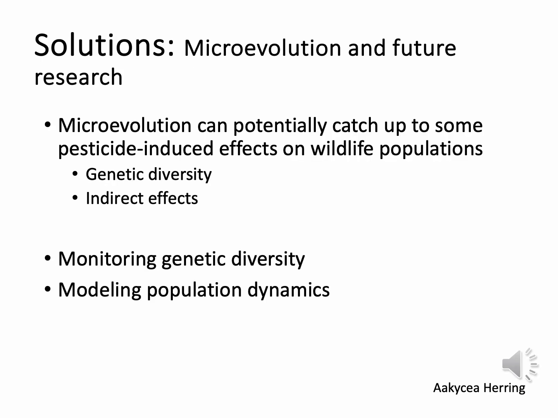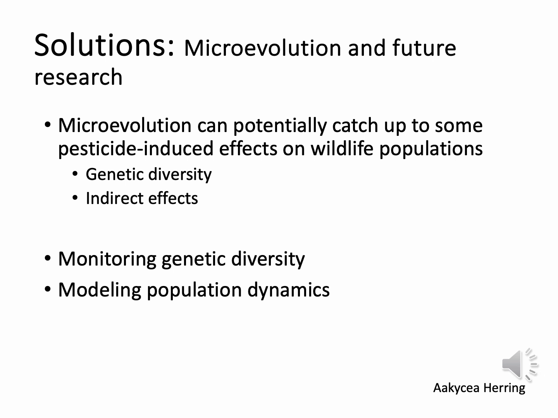So the solutions for microevolution and future research: can microevolution catch up? Microevolution can potentially catch up to some pesticide-induced effects on wildlife populations by developing resistance through genetic changes. So, genetic diversity: if a wildlife population has low genetic diversity, then their ability to adapt through microevolution to pesticide exposure may be limited. And indirect effects: pesticides can disrupt food webs or alter habitats, which may not be mitigated by microevolutionary adaptations.